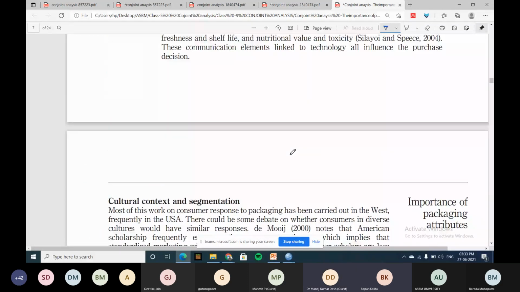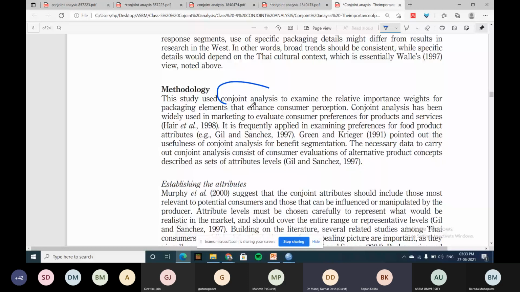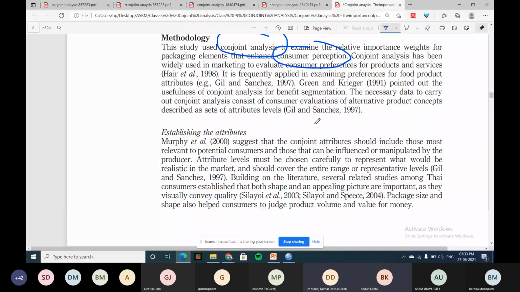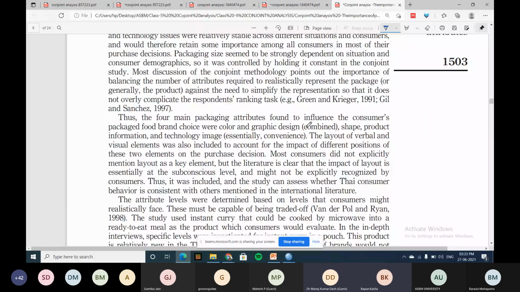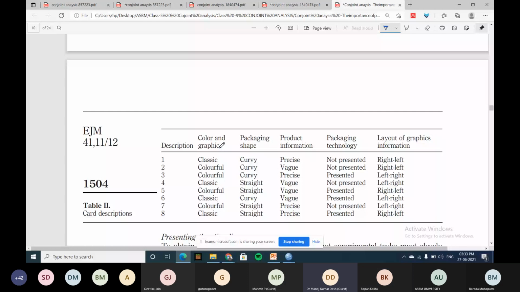Let me talk about the analysis part. Methodology: he applies conjoint analysis. Based on conjoint perception, he establishes the attributes. What attributes did he take? Anybody? Colorful design, classic design. This is called the attributes. Eight attributes are taken, and these are called color, packaging, product, packaging technology, and layout.